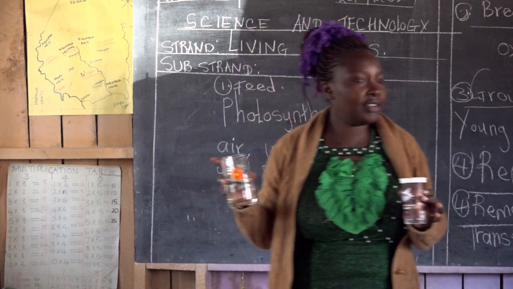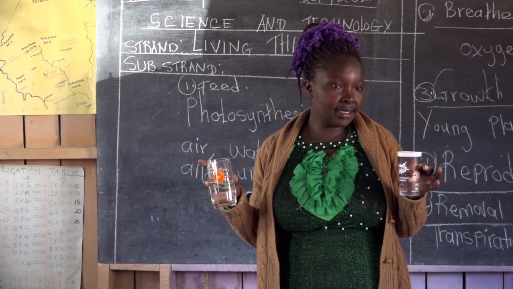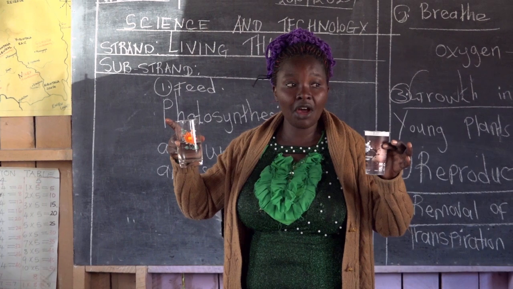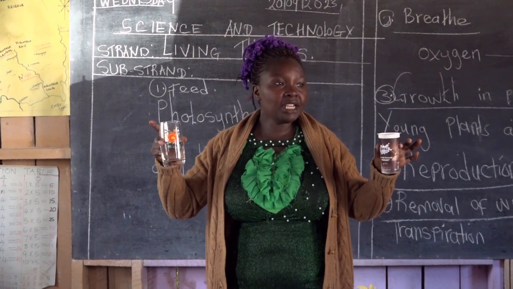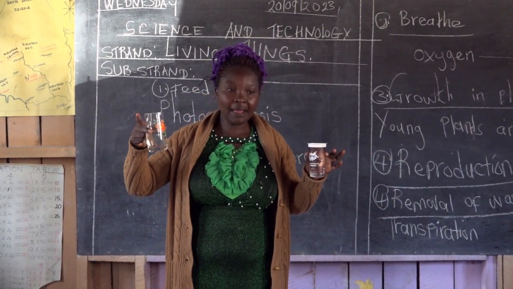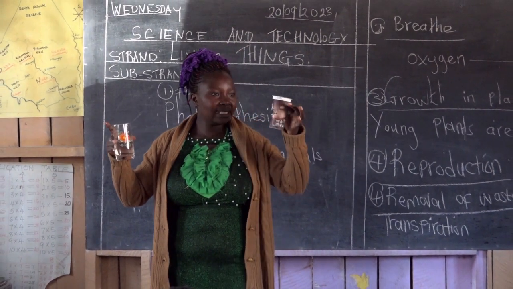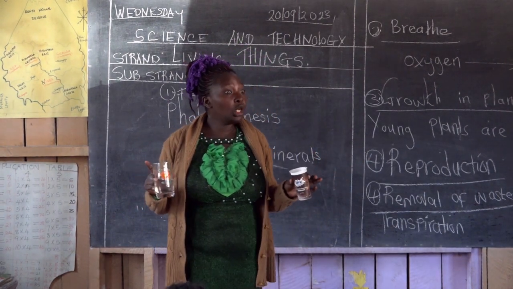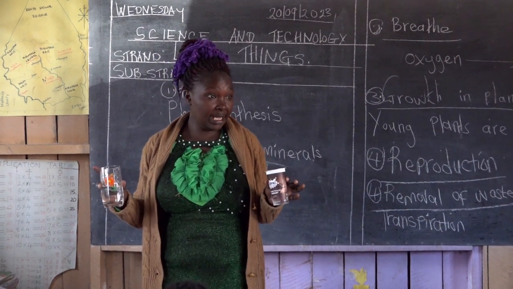After 4 days we'll have our observation and see, does the pencil grow? And the bean seed, which one grows? In my observation, before we even do it, I know that the pencil cannot grow, but the bean seed will grow. Have I told you you'll go outside and plant on the farm? No, I've told you here in class, okay?